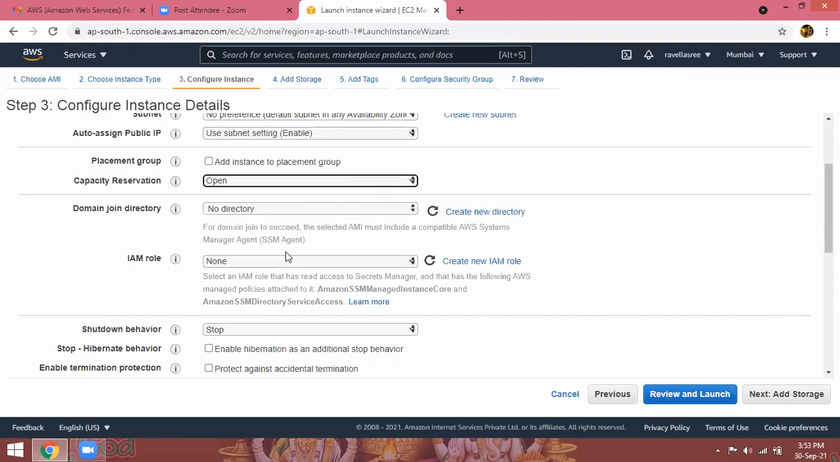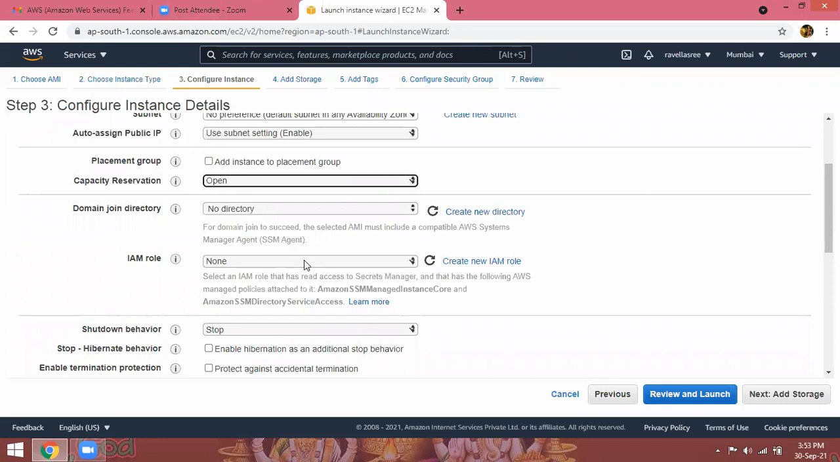So select an IAM role that has read access to Secrets Manager and that has the following AWS managed policies attached to your Amazon SSM managed instance core. As a root user, you can create IAM users. For managing this instance, you can give the permissions to them. That we are going to see practically in our coming classes.